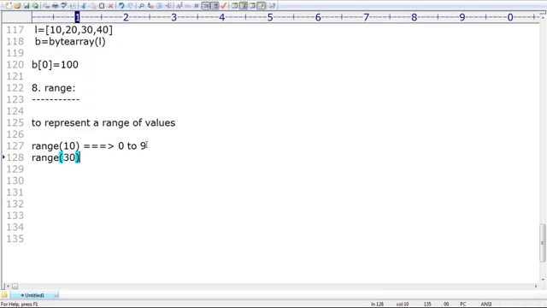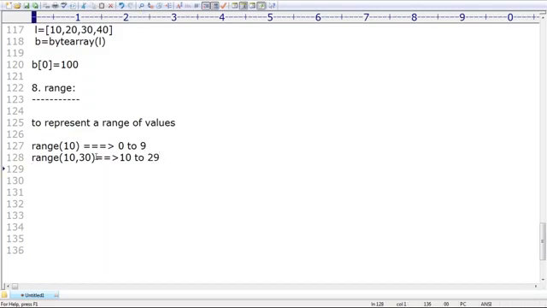If I take range of 30, it is always going to generate 0 to 29. Sorry, I don't want 0. I want 10 to. That's why I will take range of 10, 30. Are you in a position to understand, right? Range of 10, 30 generates 10, 11, 12, 13, and so on until 29.